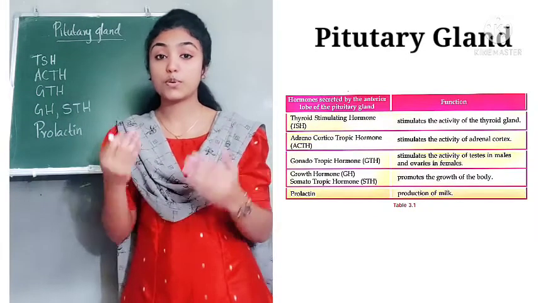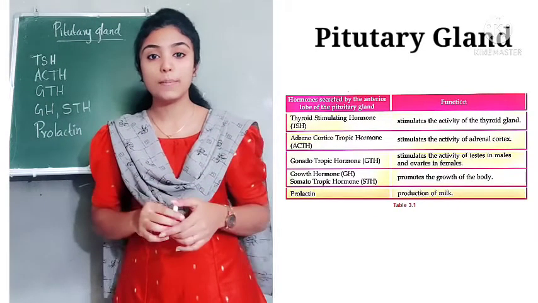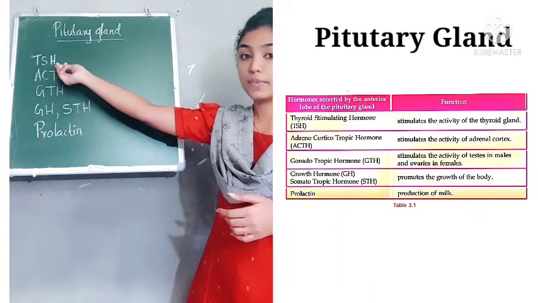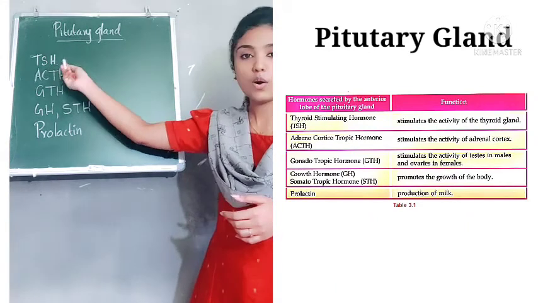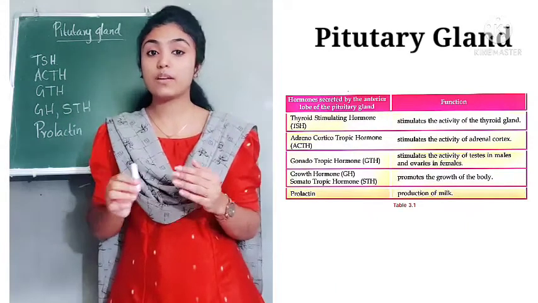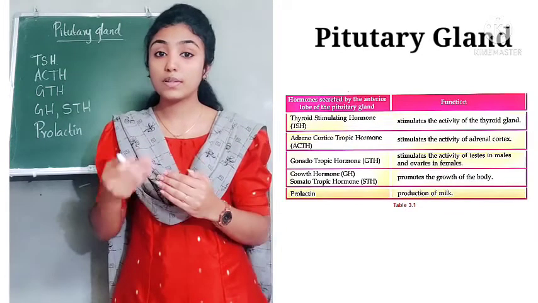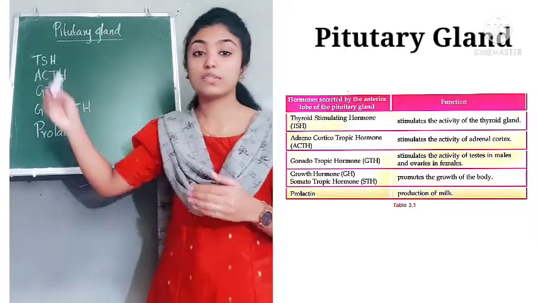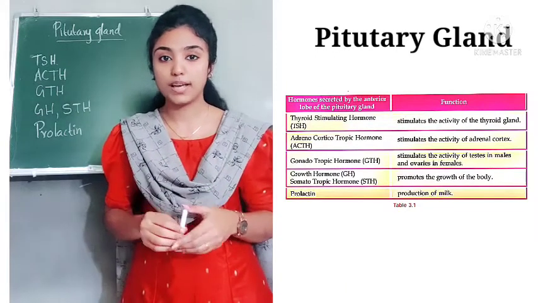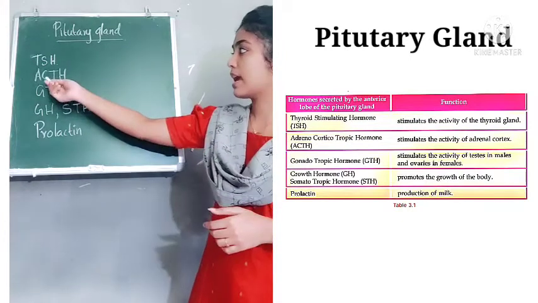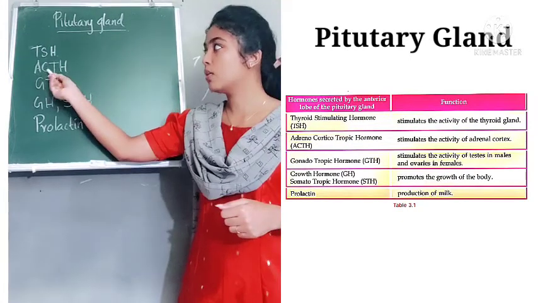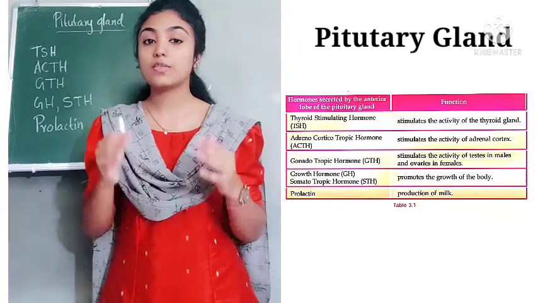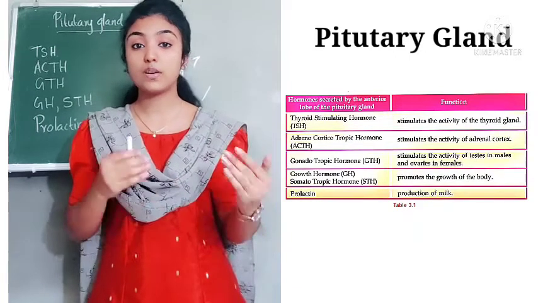Here is the list of hormones produced from the anterior lobe of the pituitary gland. The first one is TSH, which means thyroid stimulating hormone. From the name itself we understand that it regulates the activity of the thyroid gland. Then the second one is ACTH, adrenocorticotropic hormone. From the name itself we can understand that it regulates the activity of the adrenal cortex.